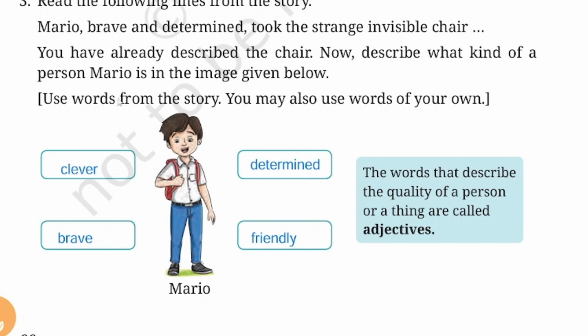Now here you see, read the following lines from the story. Mario, brave and determined, took the strange invisible chair. You have already described the chair here. Now describe what kind of person Mario is. So we can say that Mario is clever, he is a brave boy, he is a determined boy, he is a friendly boy. The word that describes the quality of a person or a thing, we say it as adjectives. Adjectives means describing word. So we can use the describing words clever, brave, determined, friendly for Mario.